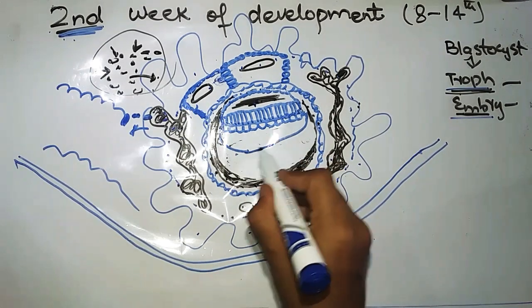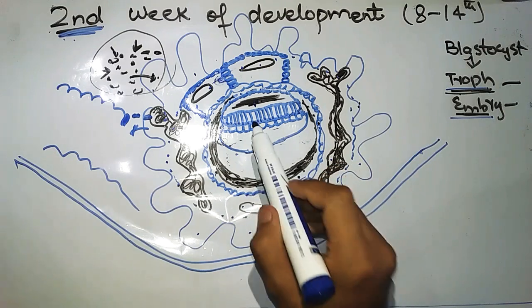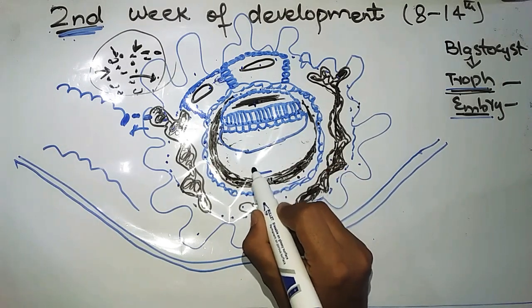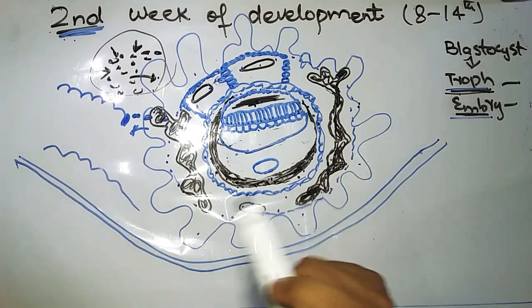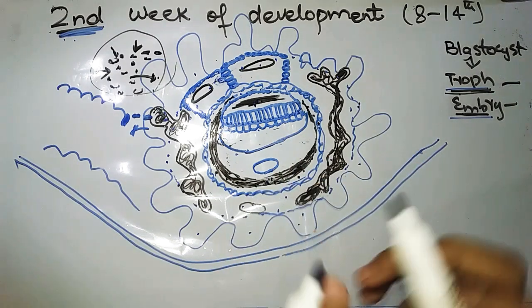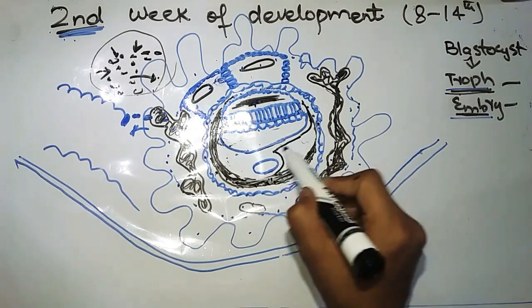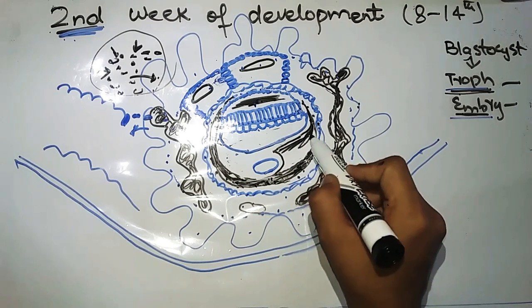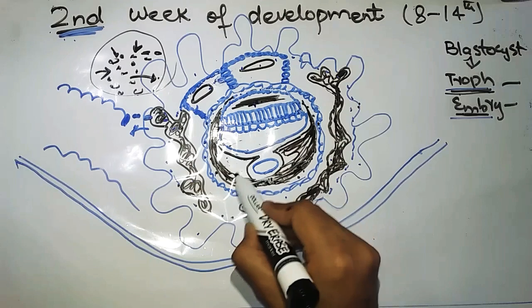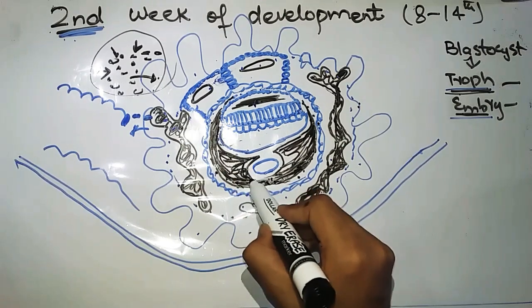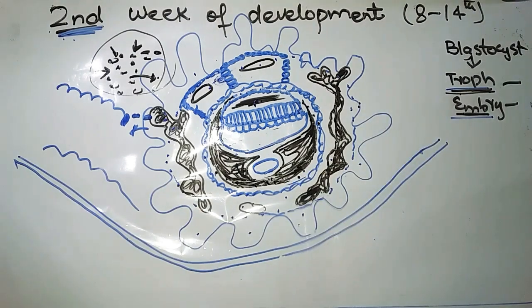This new small cavity is called the secondary umbilical vesicle, and this is the remaining part of the primary umbilical vesicle. This whole region will also be covered by the cavity, the extra embryonic coelom. And this remaining part will degenerate very soon.